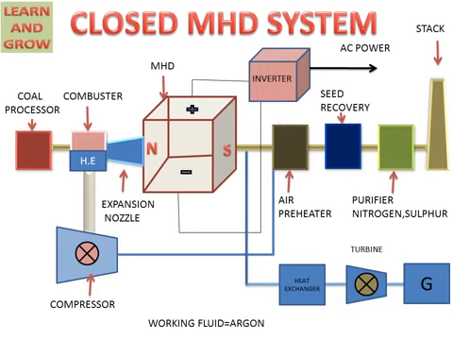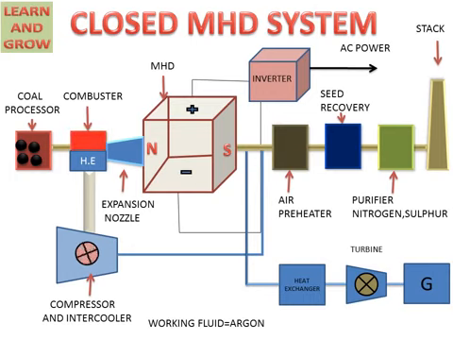Now we see the process of the closed MHD system. The working fluid in the closed MHD system is argon or helium gas. The coal processor will process the coal and send it to the combustor. The combustor will exchange heat energy with the heat exchanger, and argon will be converted into vapor. This argon or helium gas will be sent to the MHD system, and the respective ions will go towards the respective electrodes, which sends DC power supply to the inverter, where it is converted to AC power supply.